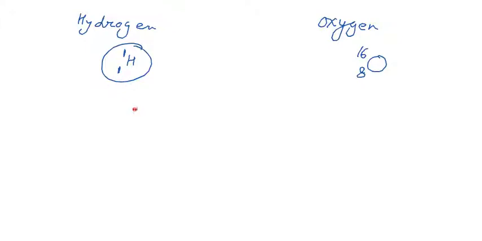The structure of hydrogen has one proton and one electron in its outermost shell.